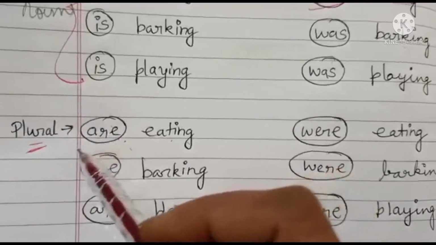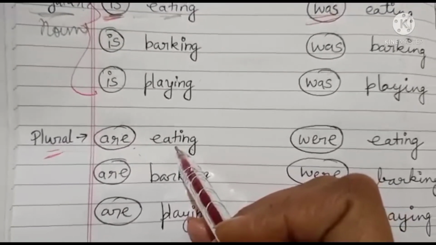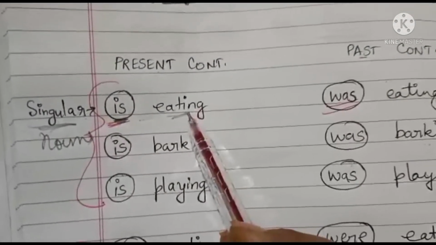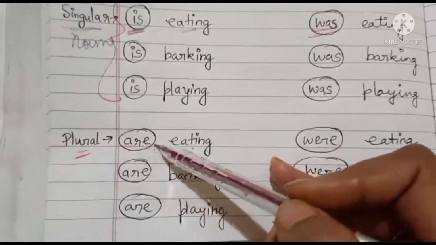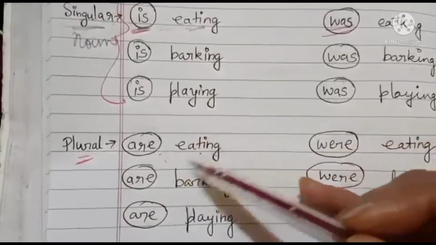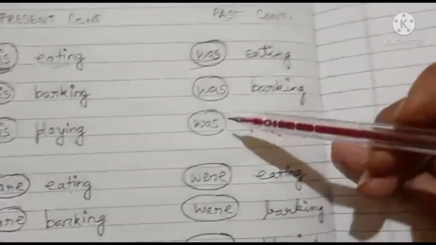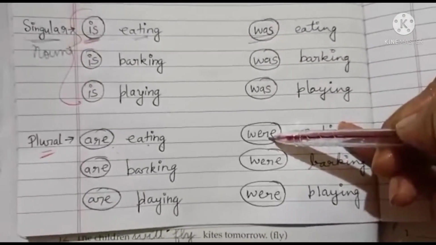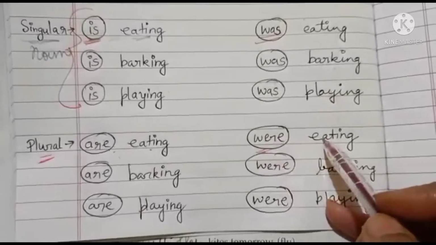Girls, girls. So it is plural, तो girls are eating बोलेंगे. If I say about one girl, a girl is eating. So children, if the noun is singular, is हो जाएगा, plural में are लिखोगे. Okay, are eating, are barking, are playing. But suppose I am talking about the past continuous, तो was change हो जाएगा were में. Okay, so were eating, children were eating.